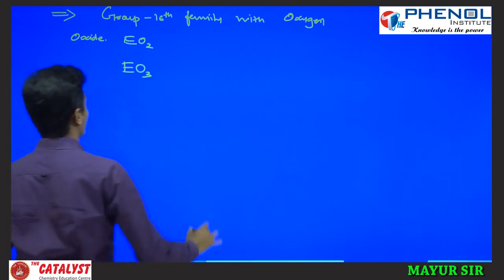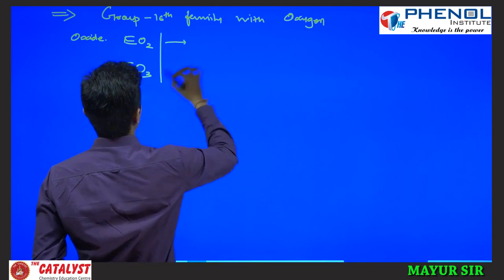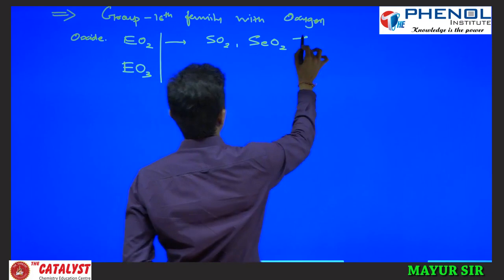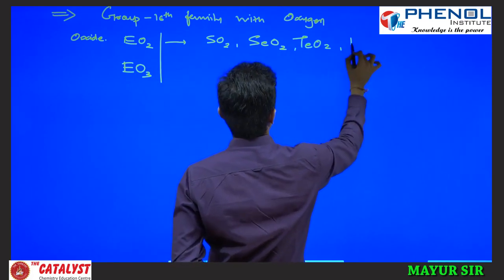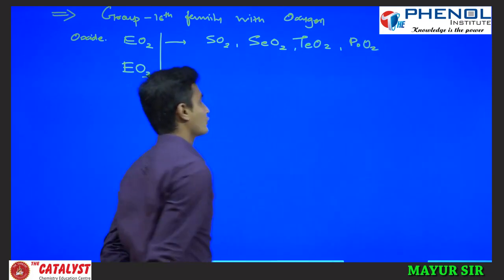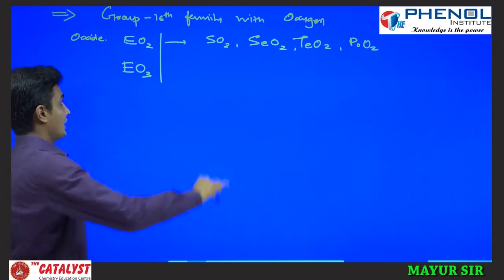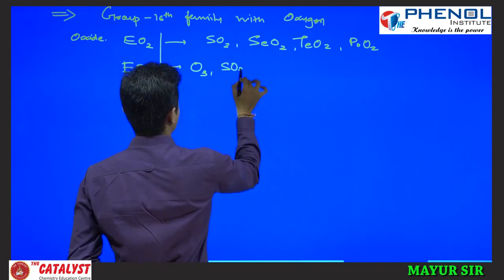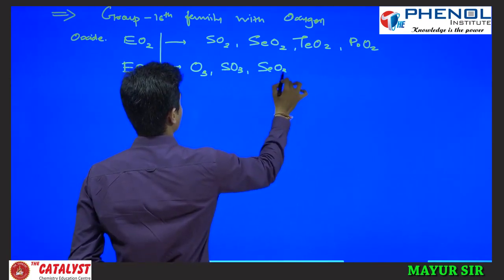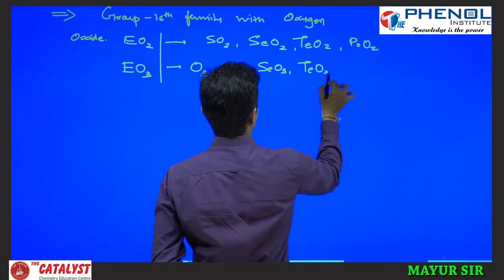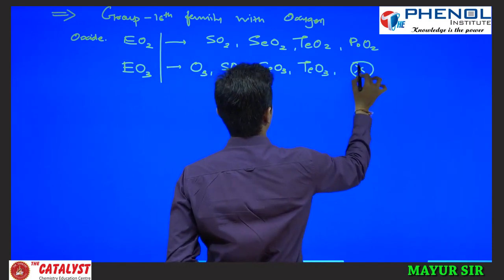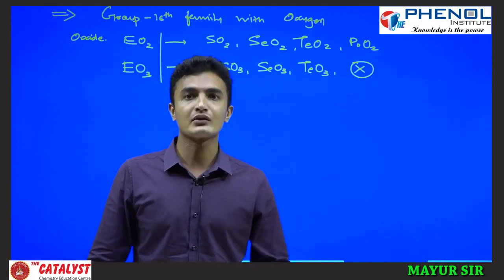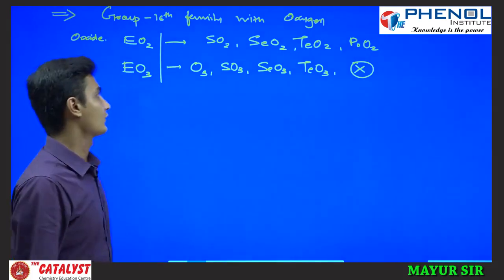For EO2 type, there will be SO2, SeO2, TeO2 and PoO2. All are possible. Likewise, for EO3 type, there is ozone O3, SO3, SeO3 and TeO3, and there is no PoO3, because polonium is not stable in the +6 oxidation state.